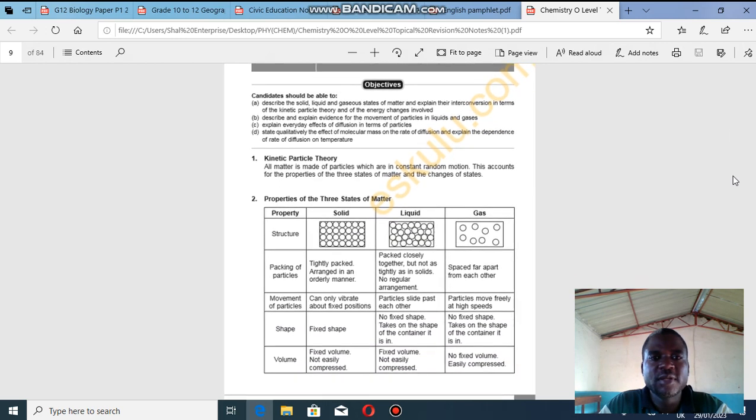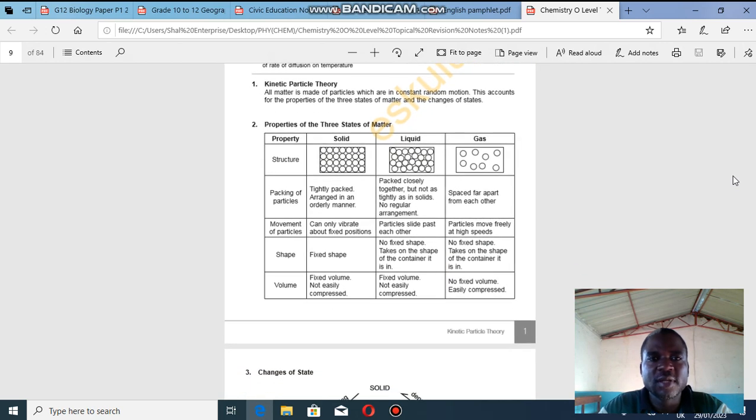This is a theory, a set of ideas that are internationally accepted, agreed upon that it's true. So that is a theory. When we talk about kinetic particle theory, we are talking about the ideas explaining the particles of matter. The theory states that all matter is made up of particles which are in constant random motion. So when they ask you to state the kinetic particle theory or kinetic theory of matter, you are supposed to say kinetic theory of matter states that all matter is made up of particles which are in constant random motion.